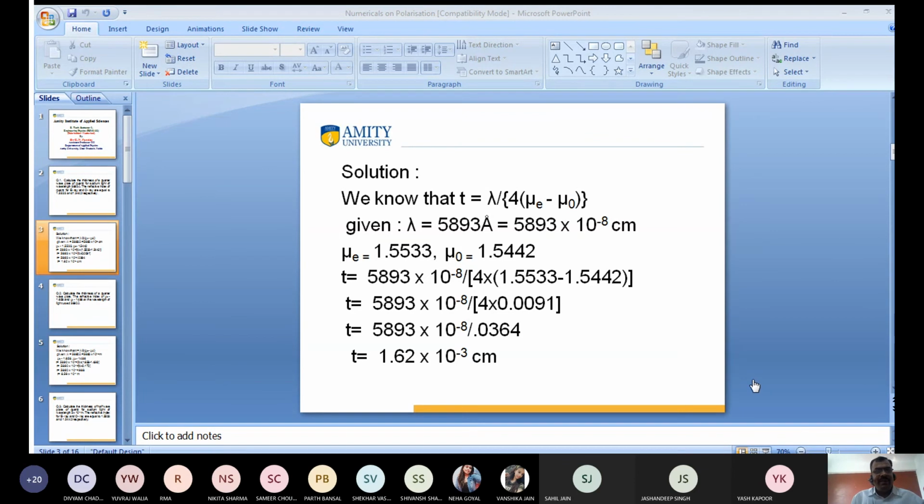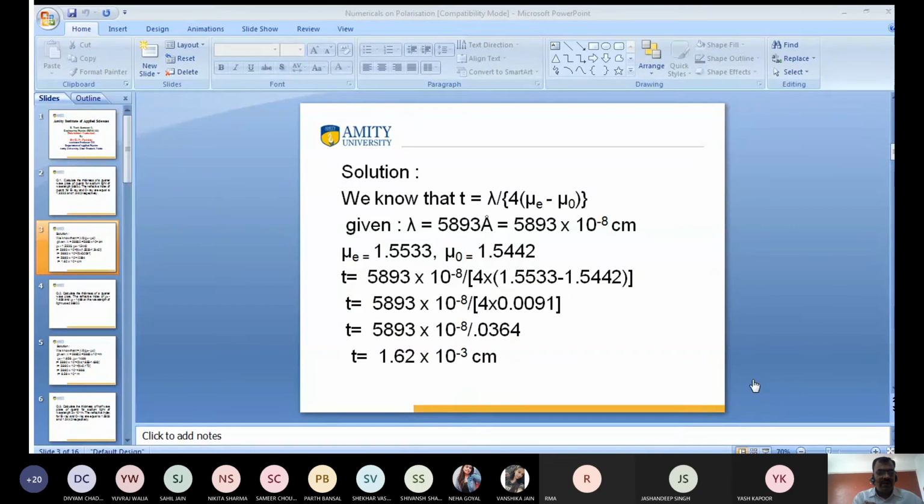Jasandeep, attendance please. Present, sir. Rama, present, sir. Divyam, present, sir. Mohit, present, sir. Shekhar Vasisht, present.